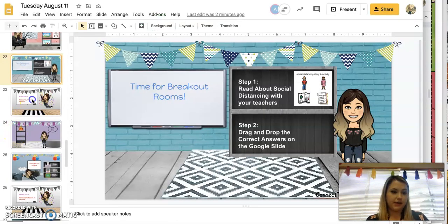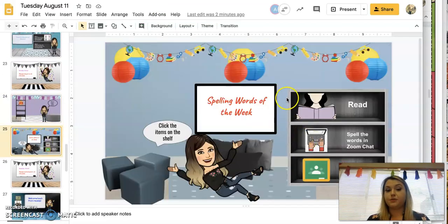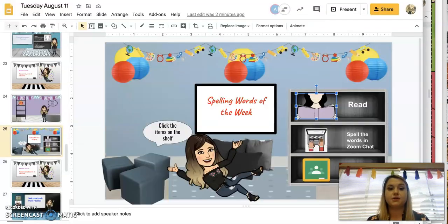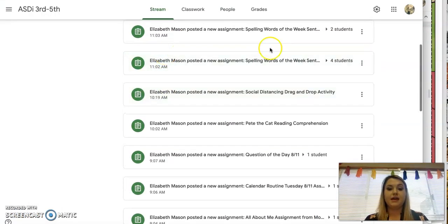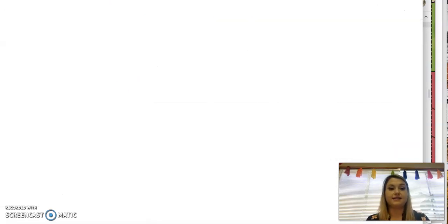After that, we had a break, and then we went through our spelling words of the week. So again, the first thing that we did was we read the words out loud. You can hyperlink on there and you'll see the words. We practiced typing out the words and spelling them. And then finally, we wrote the words in a sentence. So for this one, you can go back into Google Classroom and you'll see spelling words of the week sentences, and they'd be able to click on that and submit it.